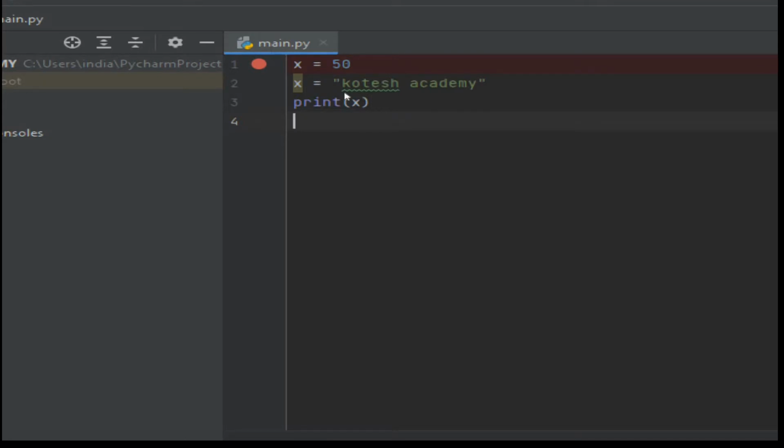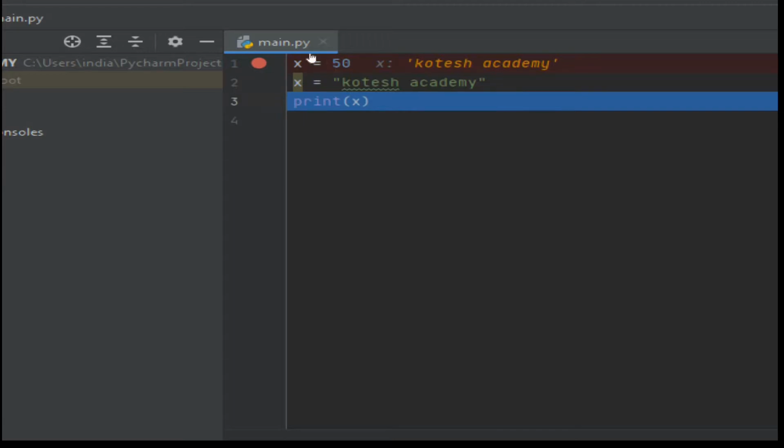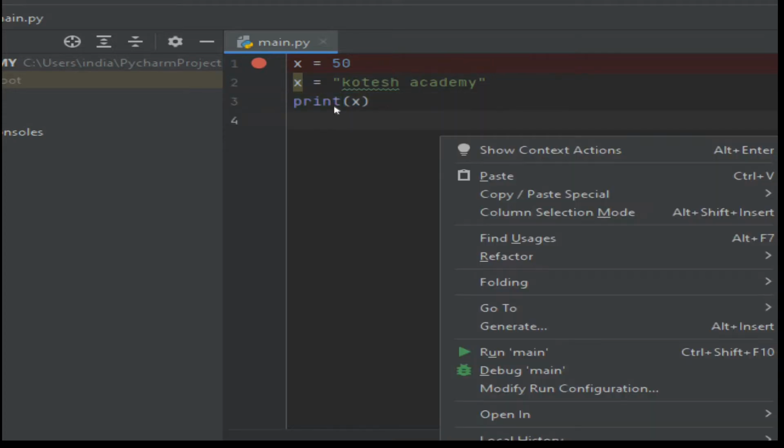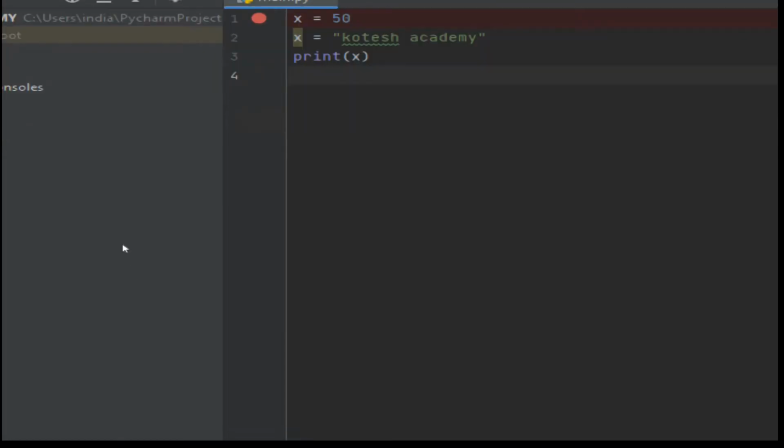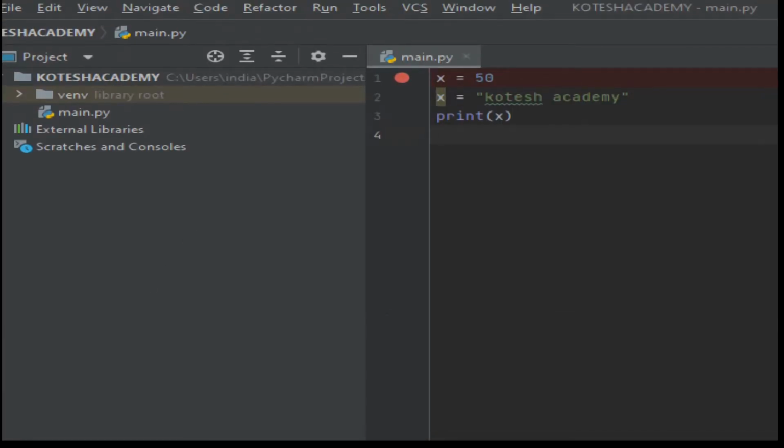Once again debug main and press F8. Here x is equal to 50, and then the next value is automatically x is Kotesh Academy. There is no doubt about it, because recently we assigned that x value, so 50 is replaced by Kotesh Academy. Otherwise you can click on the run main button, and the result will be the value Kotesh Academy. So this is one more example of creating variables.